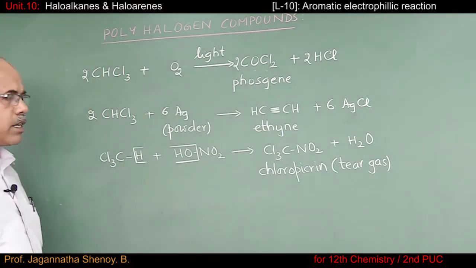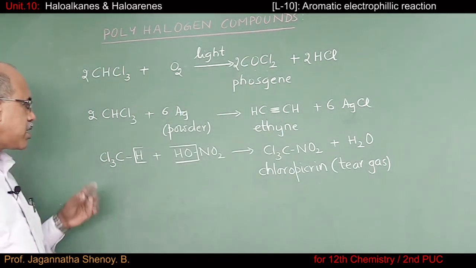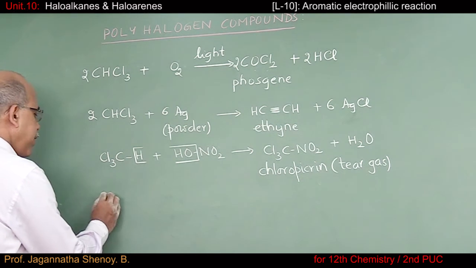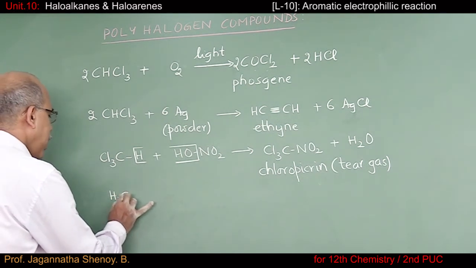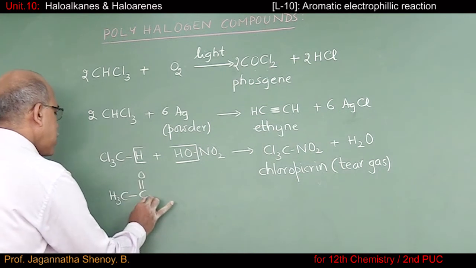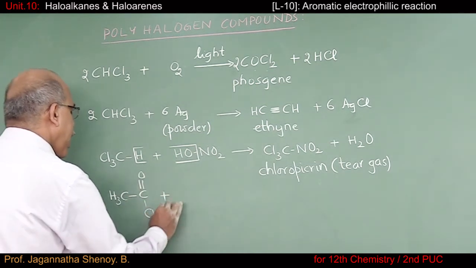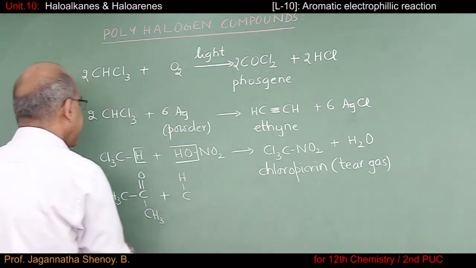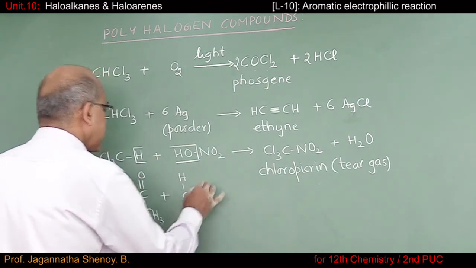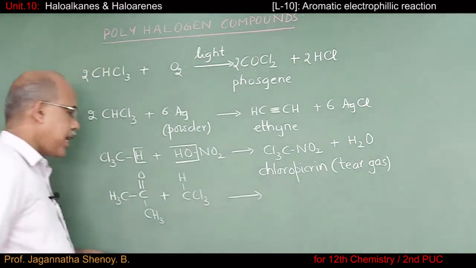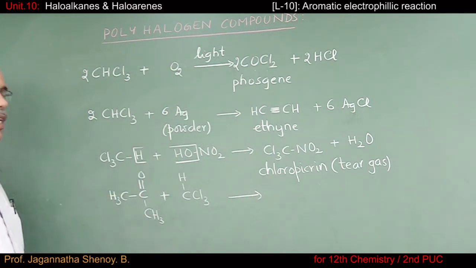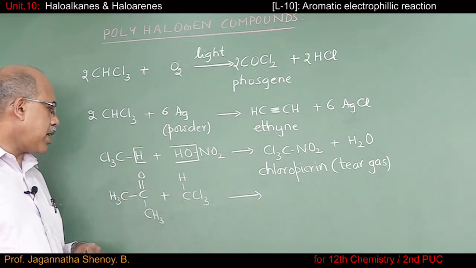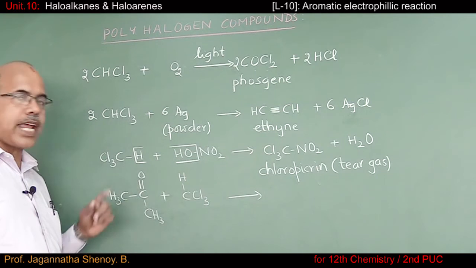The next reaction we consider only for competitive examination is reaction between chloroform and acetone. So to arrive at the final product, let me write acetone like this. It is CH3COCH3, and we consider chloroform this way. I can treat it as if it's an addition reaction across the carbon-oxygen double bond. You know, hydrogen gets attached to oxygen, the double bond becomes a single bond, and CCl3 gets attached to carbon.